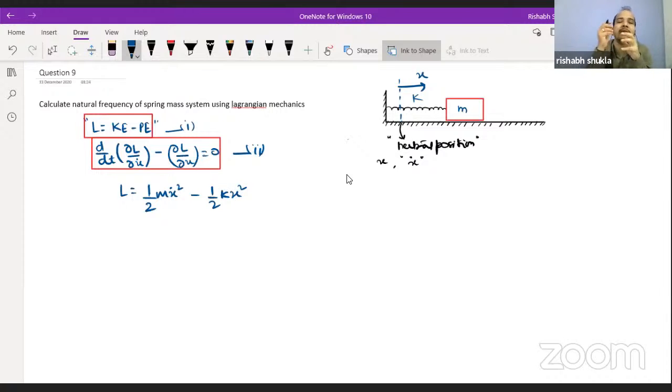Try to understand this. The objective of the Lagrangian equation is simply dealing with those questions which are very tough. Even the simpler questions which can be dealt with the help of Newton's laws of motion or Newton's equations directly, we can deal with those questions also. But that will be meaningless to us.